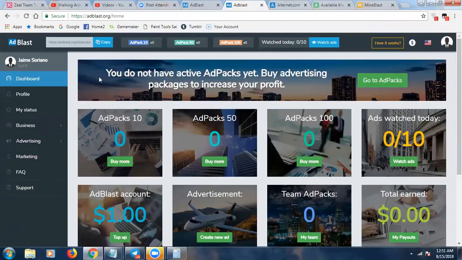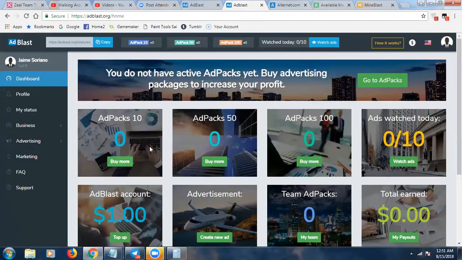Again, it looks really nice. It's pretty robust here. You can actually track the different ad packs. Obviously, there are 3 different ad packs: $10 ad packs, $50 ad packs, and $100 ad packs. The main difference, guys, between them is the amount of advertising space you get. If you purchase a $50 ad pack, you'll get more advertising and more views to your offer, because you are purchasing views, than with a $10 ad pack. And if you purchase a $100 ad pack, you'll be getting more views to your offer than someone who purchases a $50 ad pack.